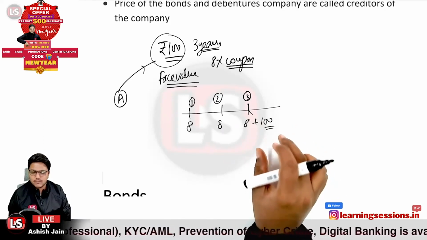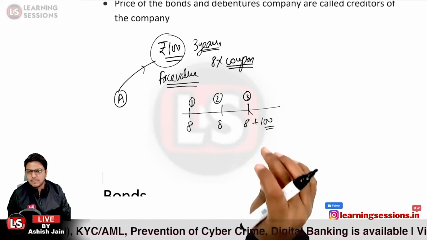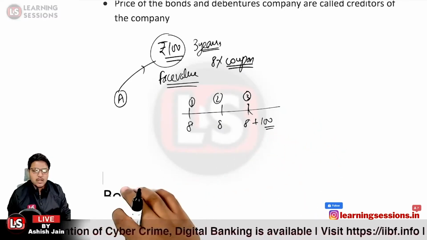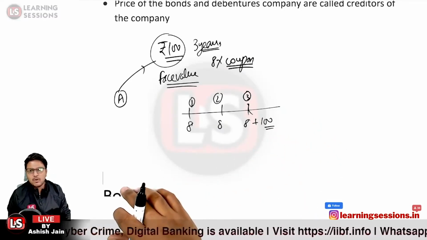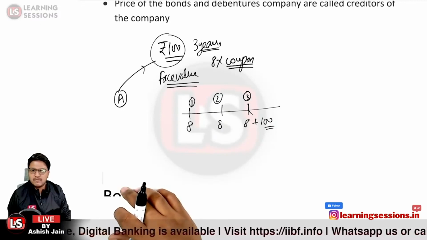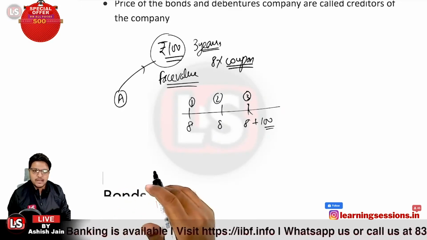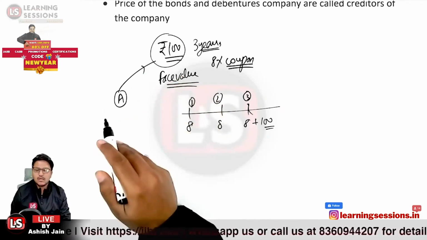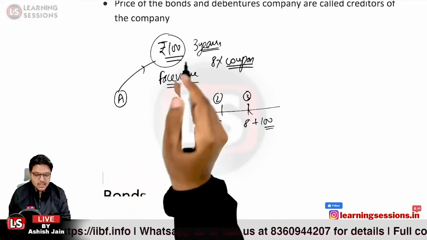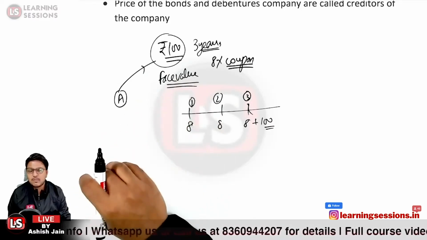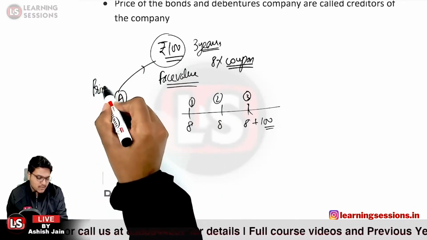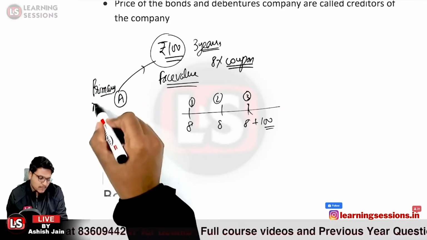It is related to the face value or redemption value that the person will be receiving on the maturity of the bond itself. When the company is issuing the bonds directly to the bond investor, that is related to the primary market. So when the company just issued the bond instrument and person A invested directly and purchased the bond instrument from the company itself, that is said to be the primary market.